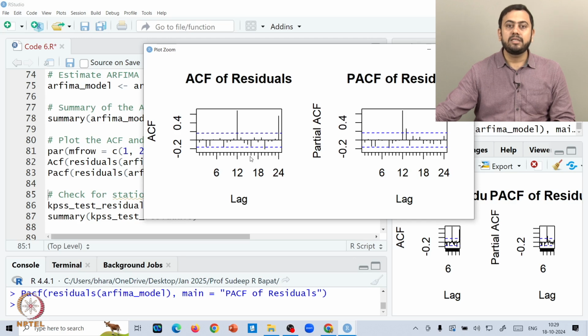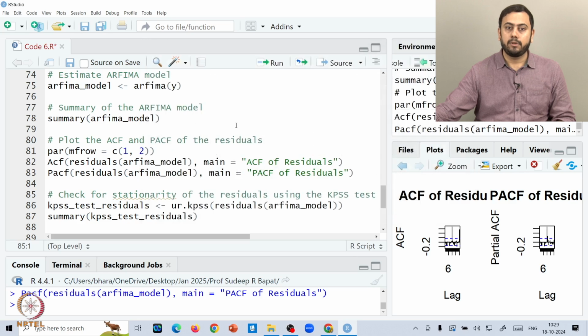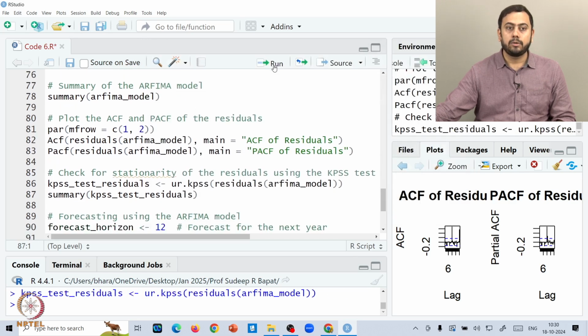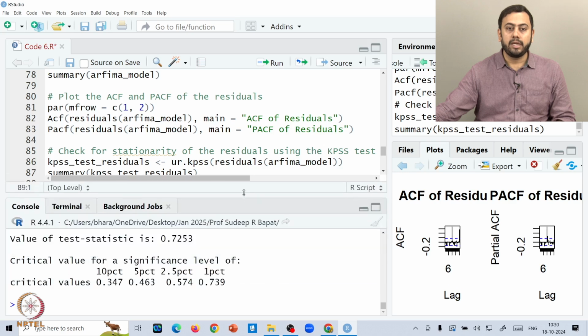Now again clearly you can see there are some repetitions, right. So can you see significant spikes at lags 12, 24, probably 36, etc. So this is a very strong indication that there is seasonality present, and you have a monthly seasonality, right. So whenever you have a monthly seasonality, such tendencies could be seen in the ACFs and the PACFs, all right. And then KPSS test applied on the residuals. Now we'll see what happens, right.